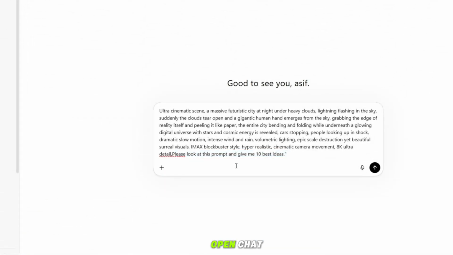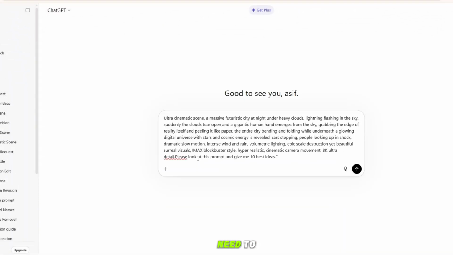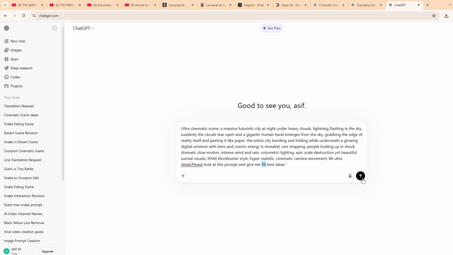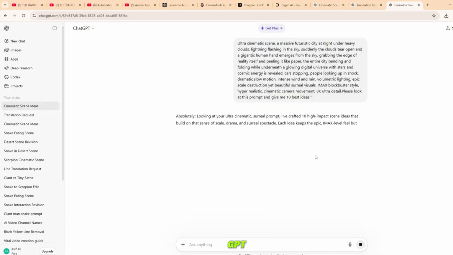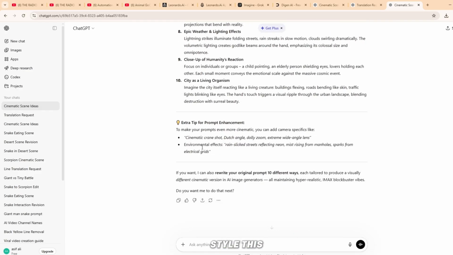First, you need to open ChatGPT. I will give you a prompt that will be available in my YouTube comment section. You just need to copy that prompt and paste it into ChatGPT. At the top right, please look at this prompt and give me 10 best ideas. After that, ChatGPT will provide you with 10 very good and amazing ideas. You can choose any one of them and use it to create AI videos in your own style.